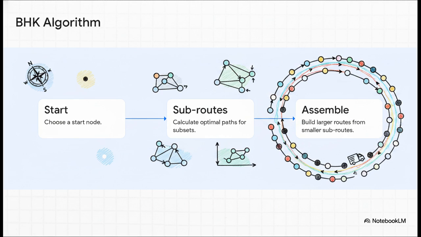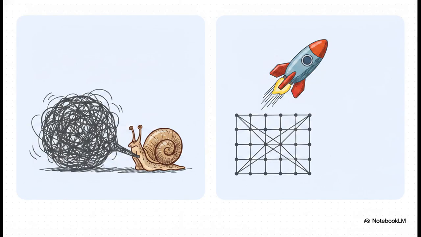I mean, think about it. If you already know the absolute best way to visit a cluster of 5 specific cities, you don't need to recalculate that exact part of the journey every single time you test a new global route that happens to pass through them. And this represents a massive theoretical leap. We are moving from a naive runtime of omega n factorial way down to the Bellman-Held-Karp runtime of big O of 2 to the power of n plus little o of n. Now, while both runtimes are undeniably huge, calculating in exponential time is a vastly superior solution to a factorial explosion. To put that into perspective, 2 to the power of 60 is a genuinely large number for sure, but it is fundamentally smaller and way more manageable than 60 factorial. We have essentially dragged a completely impossible problem back into the realm of theoretical possibility.